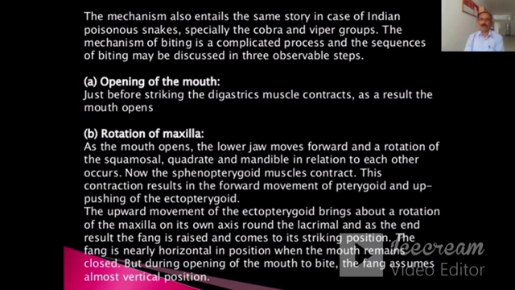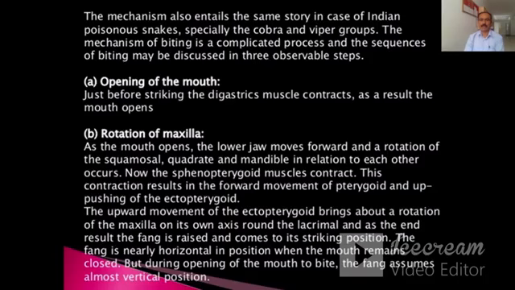The upward movement of the ectopterygoid brings about a rotation of the maxilla on its own axis round the lacrimal, and as the end result, the fang is raised and comes to its striking position.